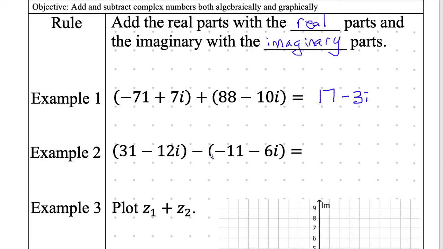Okay, Ellery, go for it. Once you distribute the negative, so negative 11 is going to change to positive, and 6i will be positive as well. So then you're going to have 31 plus 11, which is 42. And then because 12 is negative, you'll have minus 6i. There it is. Everyone write it down.